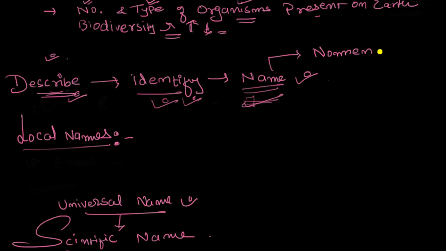Nomenclature. So, of course, you and I cannot give names to all the things available here. We can just give a name to whatever newborn is going to come into our family. When it comes to local names, for example, you are in Gujarat, and the other person is from France, let's just say. So what is going to happen?